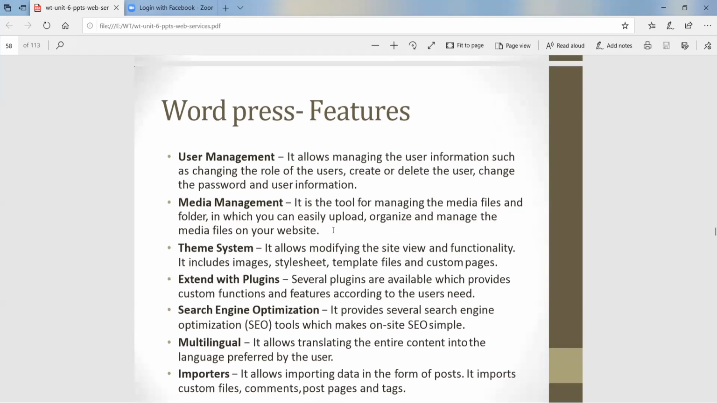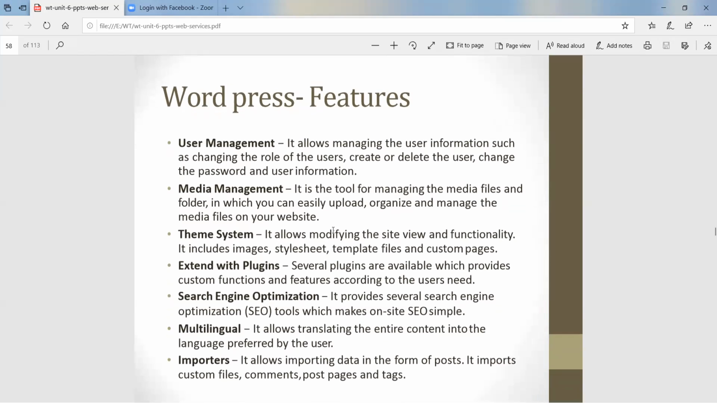Next, WordPress features. Because of all these features, it is the most popular. The first feature is user management, meaning managing the user information. For example, changing the role of the user, creating or deleting a user easily, changing the password and user information. All these functions can be managed by this user management module.